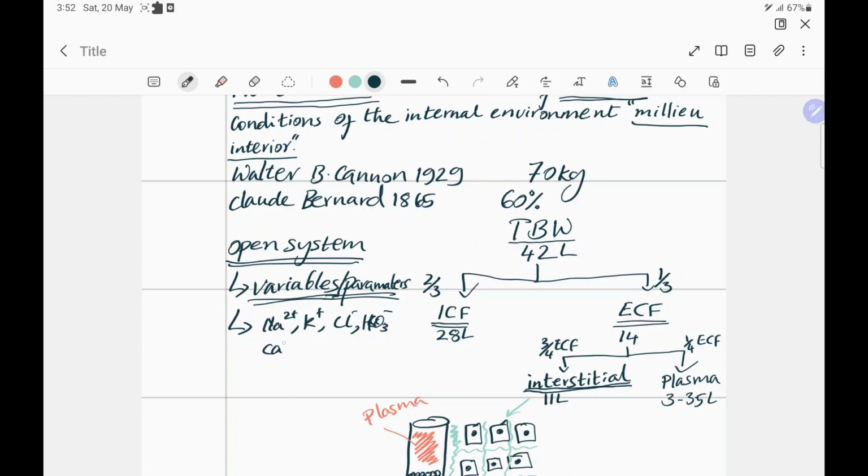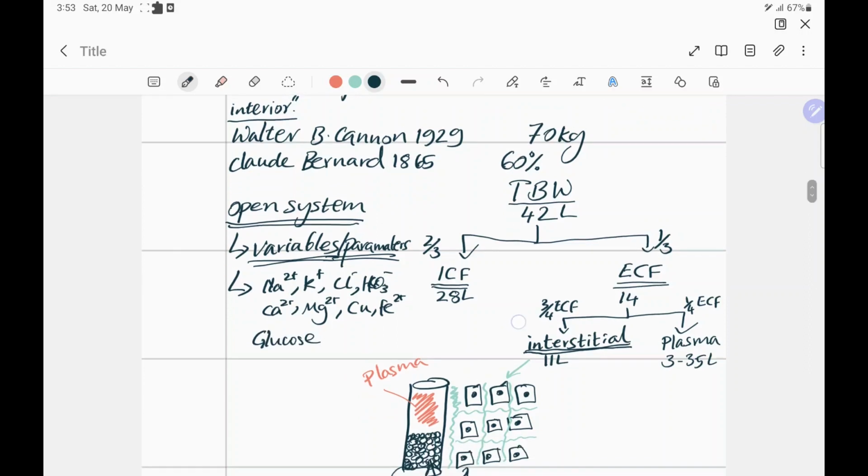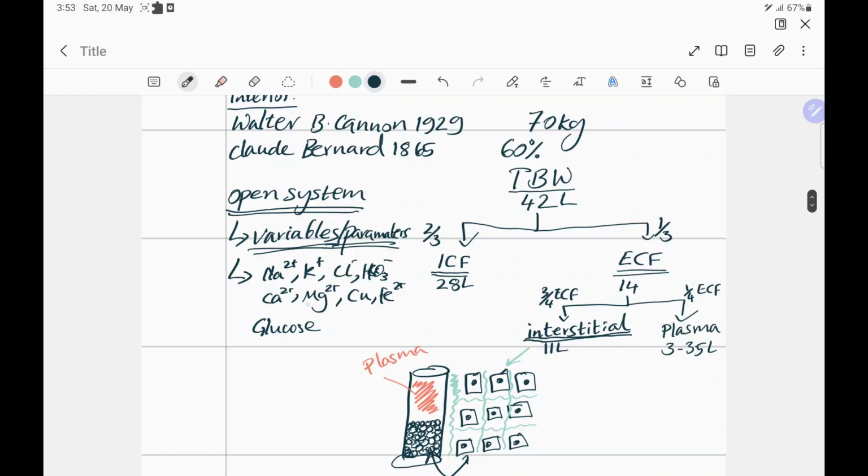And there are many more: calcium, magnesium, selenium, zinc, copper; everything has its role. So all of these are important ions. Then glucose, energy that exists in our fluid, ECF. These are different variables. And let's not forget pH. So hydrogen ion concentration is also very important. That means pH, the negative log of the hydrogen ion concentration. And then we have temperature.